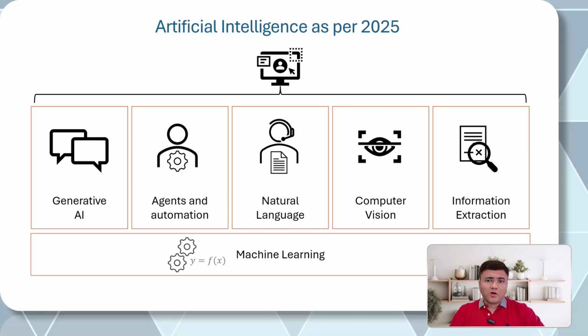But today we are not going to talk about these four or five things. We are going to talk about only one thing, which is agents and automation, because this is the newest player in this technology.